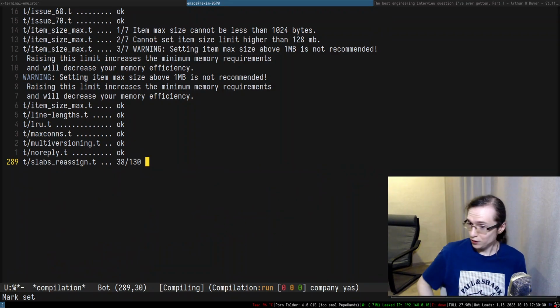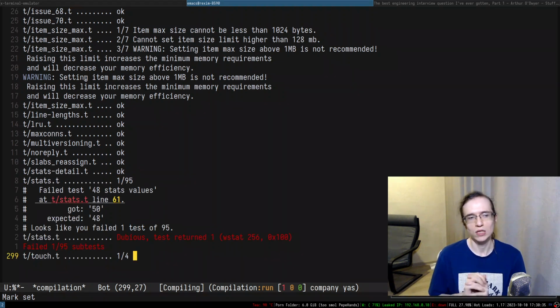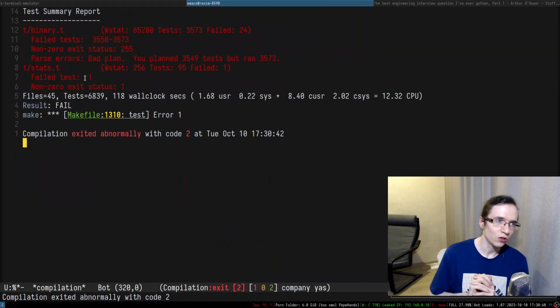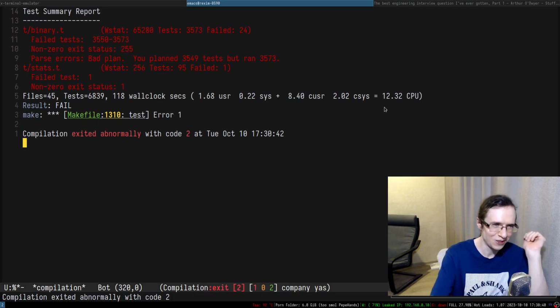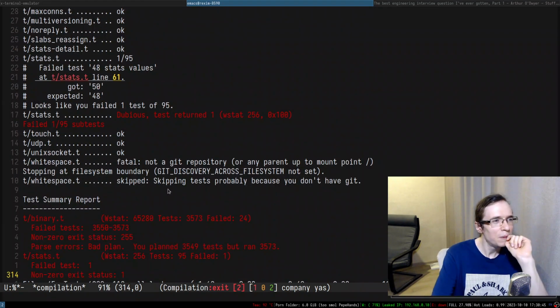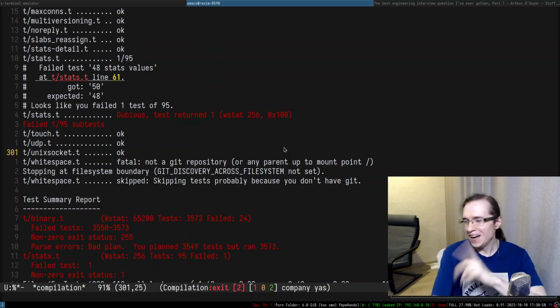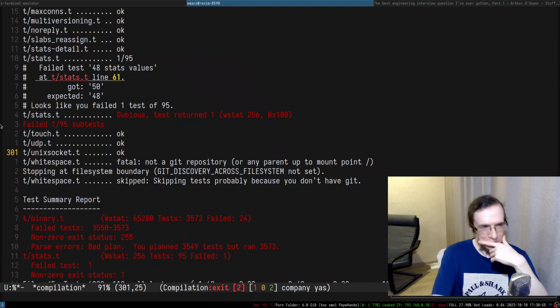So this thing is pretty well tested. I wonder if there is a way to run a specific test, though. That would have been nice. Okay, so there's a lot that failed. What exactly failed in here? Stats. Ooh, yeah. Stats have failed.